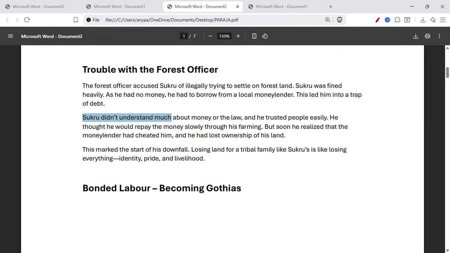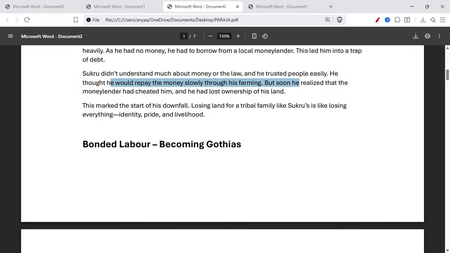Sukru didn't understand much about money or the law, and he trusted people easily. He thought he would repay the money slowly through his farming, but soon he realized that the moneylender had cheated him and he had lost ownership of his land. This marked the start of his downfall. Losing land for a tribal family like Sukru is like losing everything: identity, pride, and livelihood.